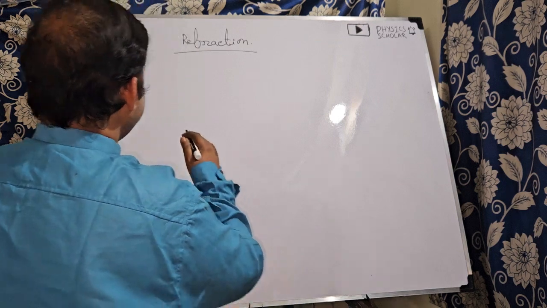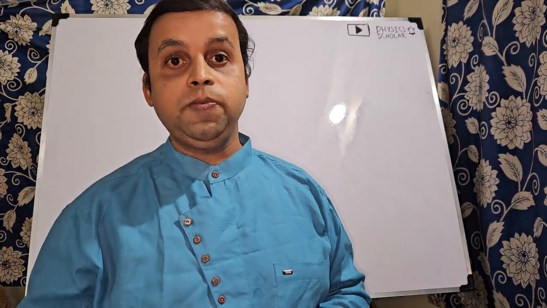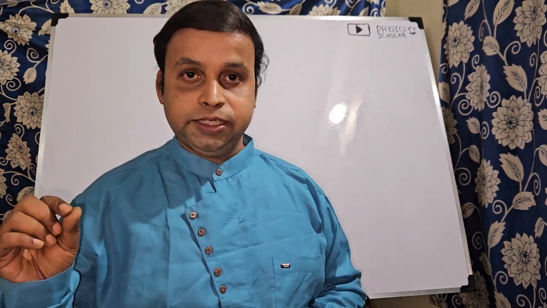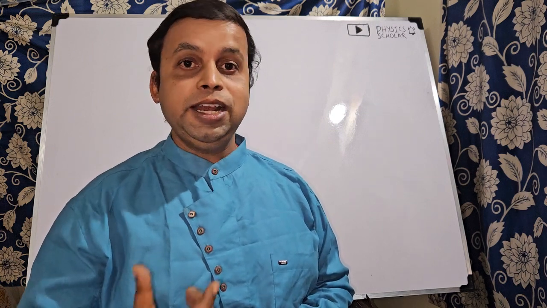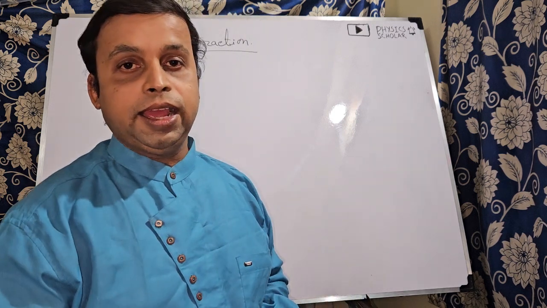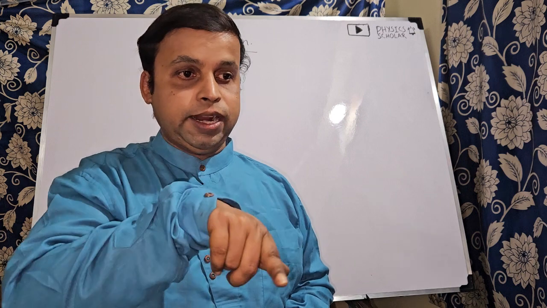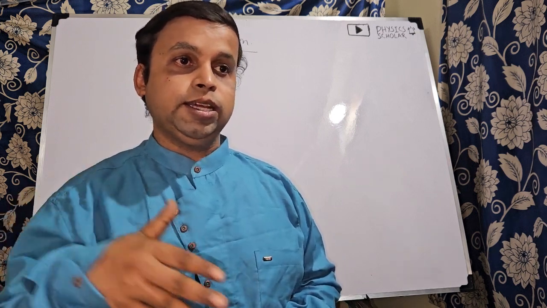So now today, yesterday in the previous video, I discussed refraction. What is refraction? Then the laws of refraction, Snell's law, the second law of refraction, and how the direction will change when the light is coming from rarer to denser or denser to rarer.